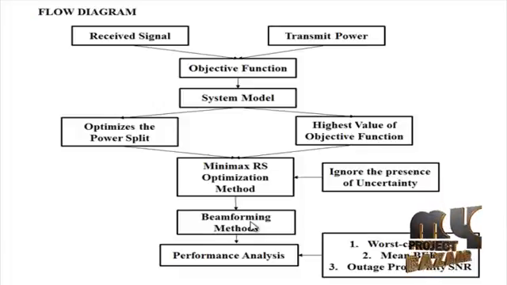In uniform amplitude beamforming, the relay allocates the power uniformly between the antennas regardless of the channel quality between each antenna and the destination. In link adaptive beamforming, the relay knows the amplitudes of all links from the relay to the destination, and the power allocated to each antenna is proportional to its channel quality. Finally, the performance is evaluated for the proposed system: worst case SNR performance versus the uncertainty level, average BER performance versus normalized transmit power budget, and SNR outage performance with normalized uncertainty level.